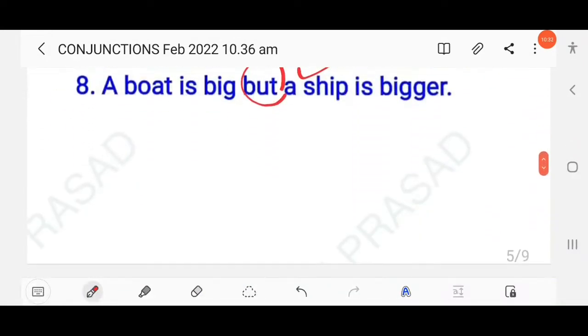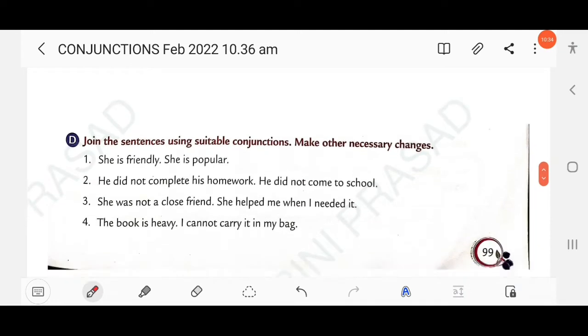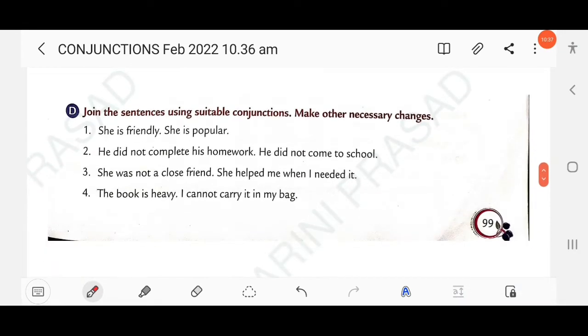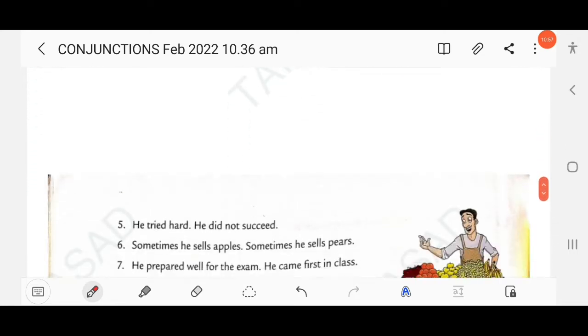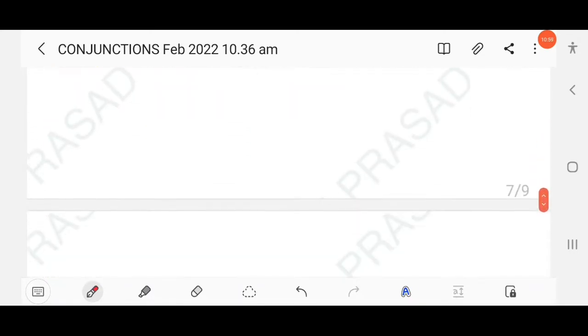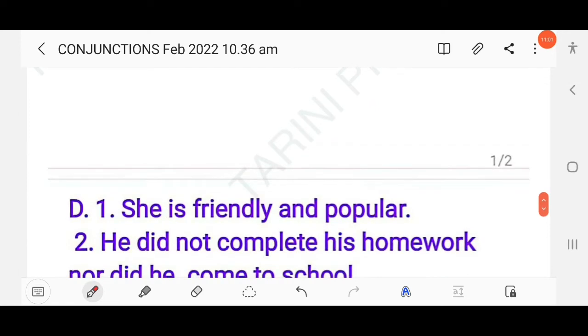Then next here, join the sentences using suitable conjunctions. Make other necessary changes. She is friendly. She is popular. So which part is common here? She is. Here you have to join two adjectives, friendly and popular. So now you have to use and. She is friendly and popular.